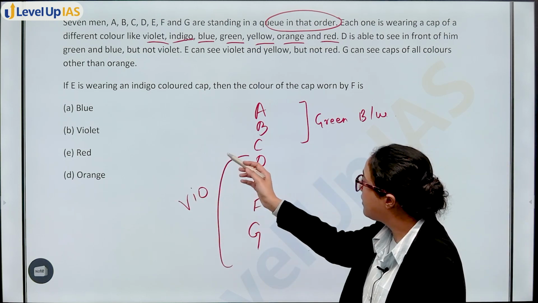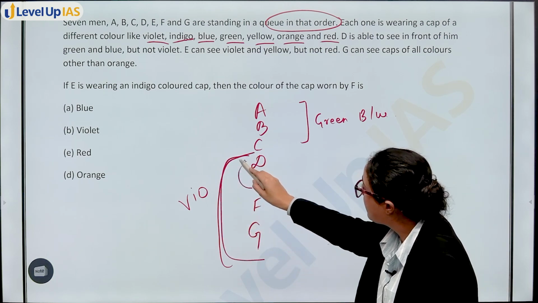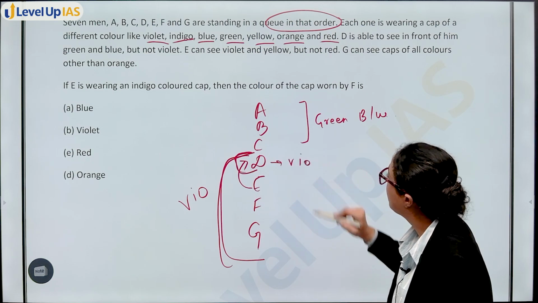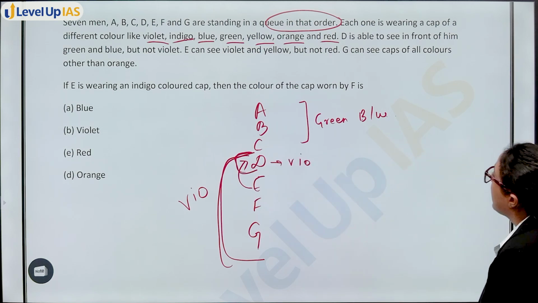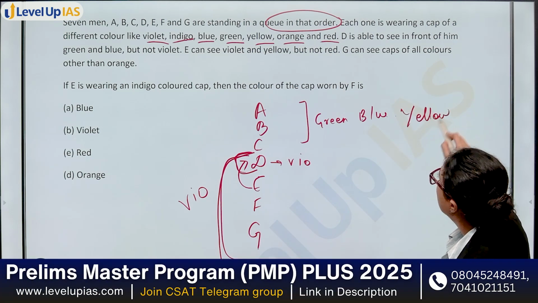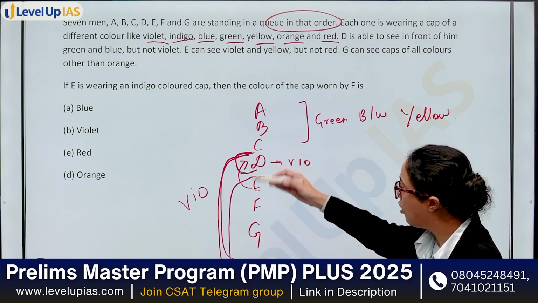Okay, E can see violet. Now look, violet should be somewhere here, but E can see. That means the only possible case for violet is if D is wearing violet color cap. E can see violet and yellow. That means yellow will also be here, but not red. So red will be either at E or below E.